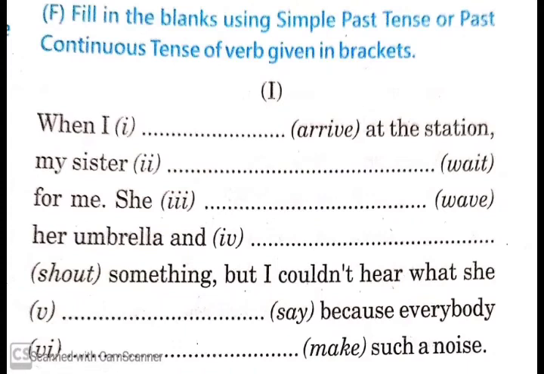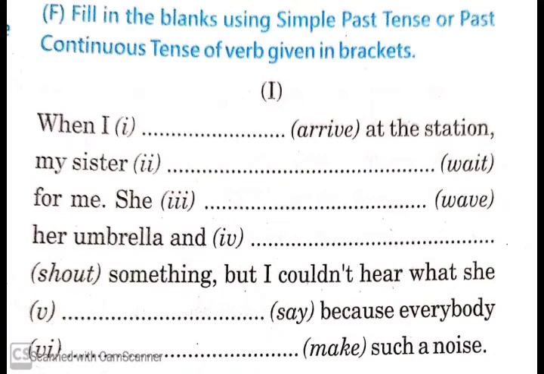She waved her umbrella and shouted something, but I couldn't hear what she said because everybody was making such a noise. In this question, we have to use either simple past tense or past continuous tense. I hope you have all tried, and now we'll discuss the answers.